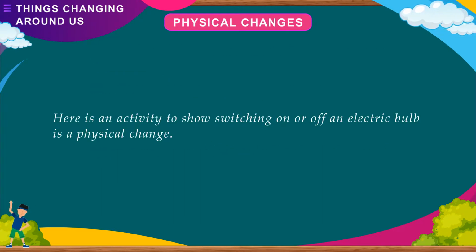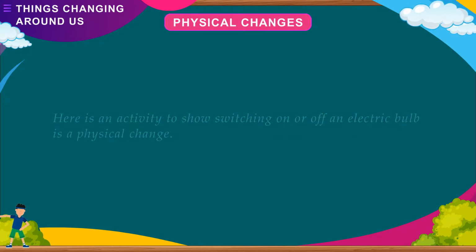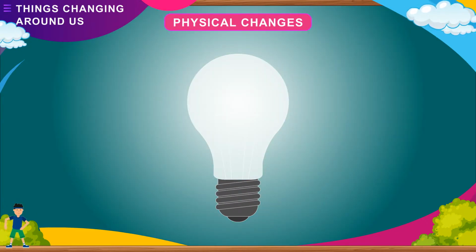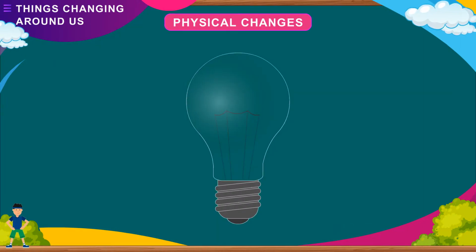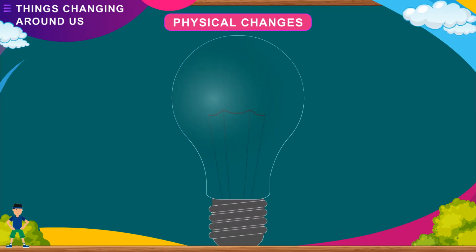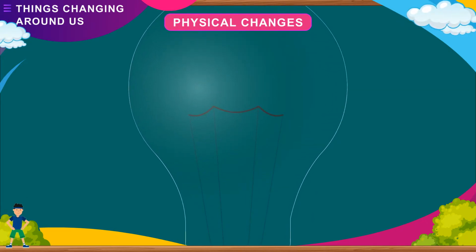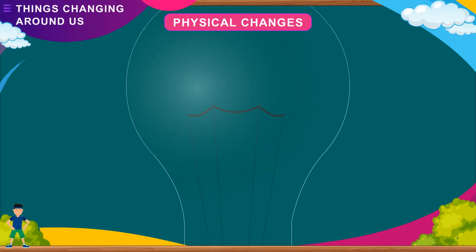Here is an activity to show switching on or off an electric bulb is a physical change. Switch on the electric bulb in your classroom. What do you observe? The element of the bulb becomes hot and gives heat as well as light. Thus, there is a change, but the element remains composed of the same material. Now, switch off the bulb. What happens? The element regains its original state and stops giving heat and light. Thus, the change is temporary and no new substance is formed. Hence, it is a physical change.